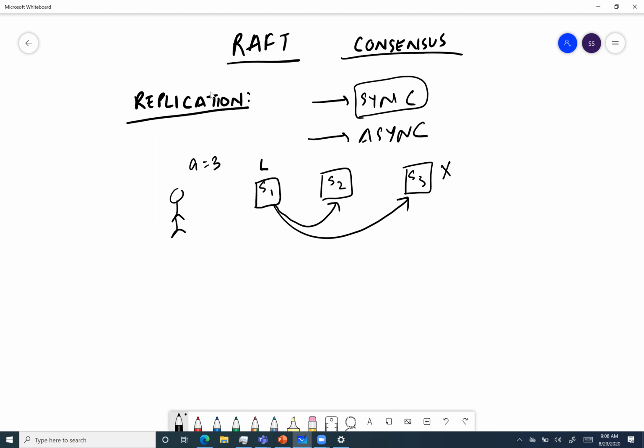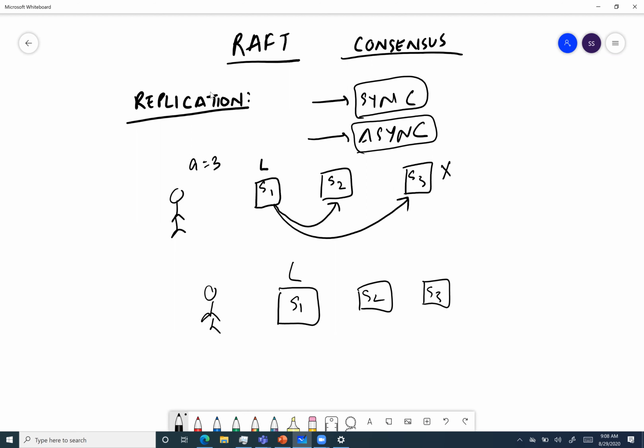So that's a problem. In async, what will happen is we don't depend on our fellow nodes. S1, which is our leader, will send requests to S2 and S3. Here, the client said A is equal to 3. S1 will say, yes, I have updated A equal to 3, and return a success. But now my leader itself is down and it couldn't replicate the values to S2 and S3.